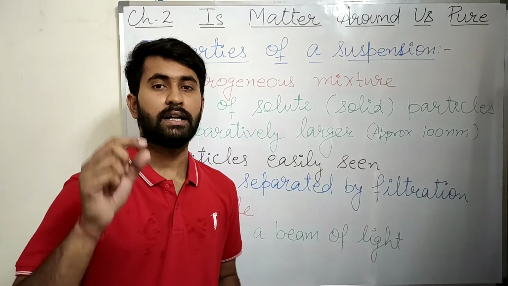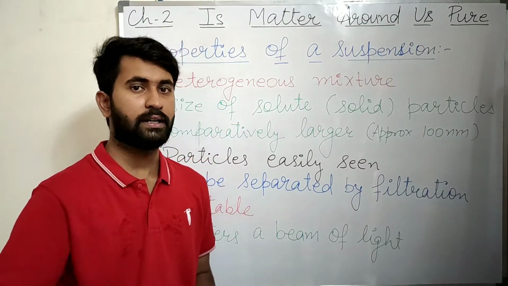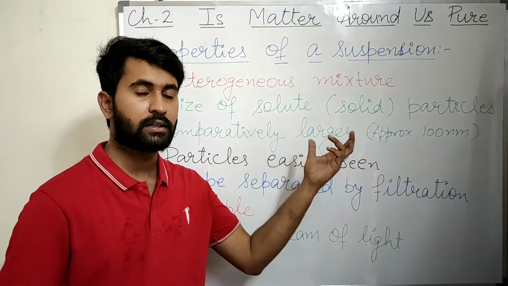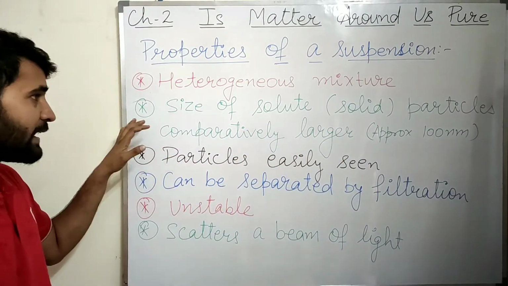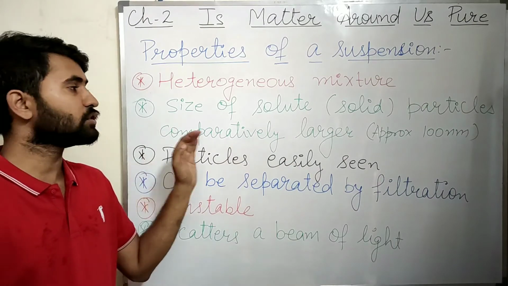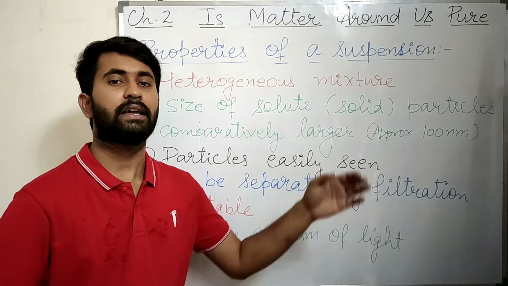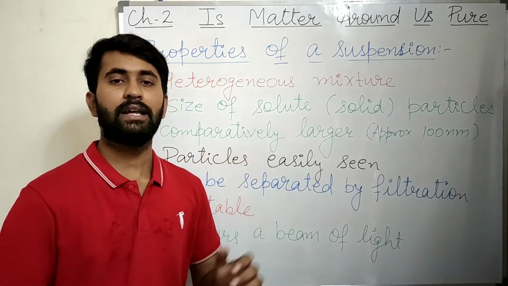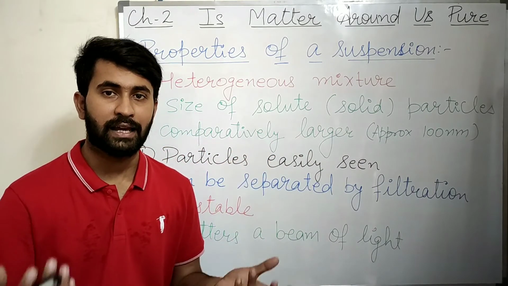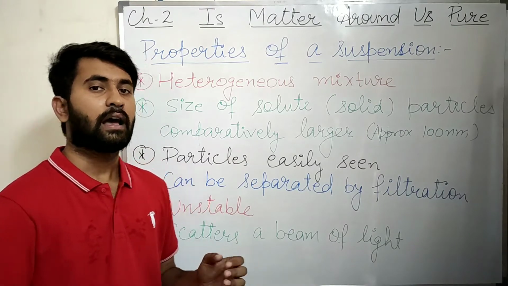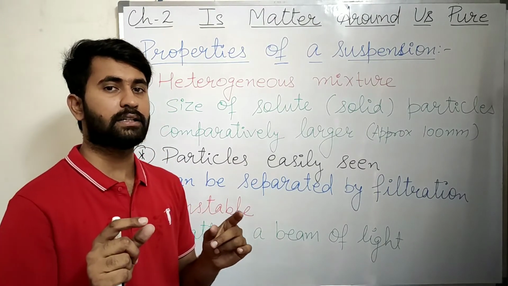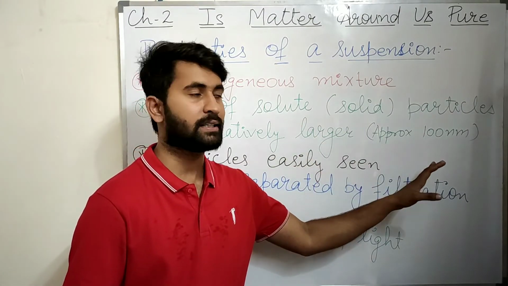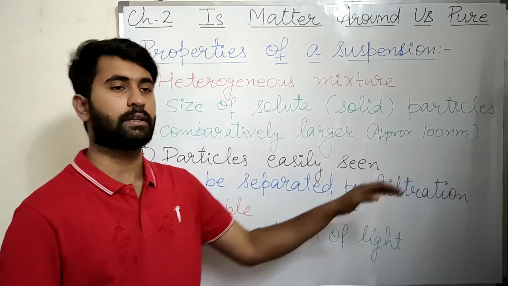The solute are small particles of solid and the solvent is liquid. Next property is the size of the solute particles. Here the solute is solid, comparatively larger than that in the solution. The size of the particles of solute is greater than 100 nanometer.